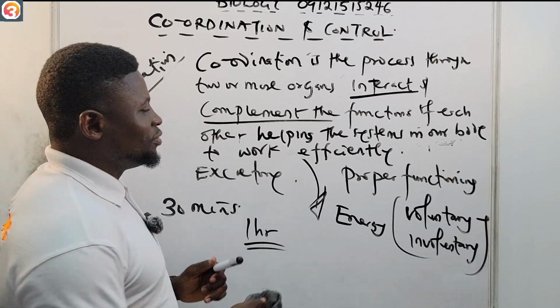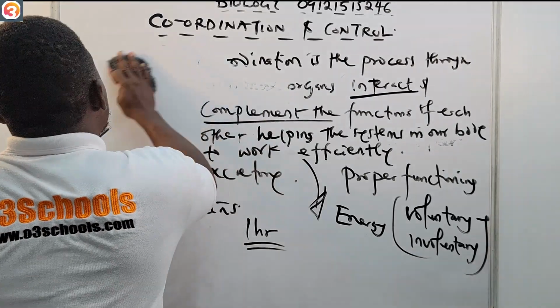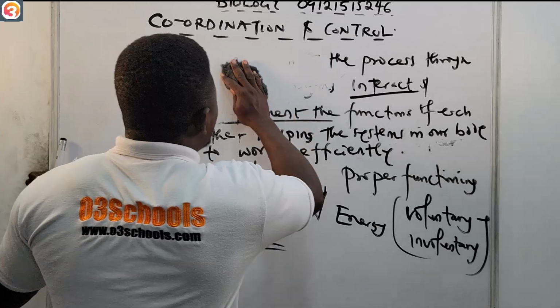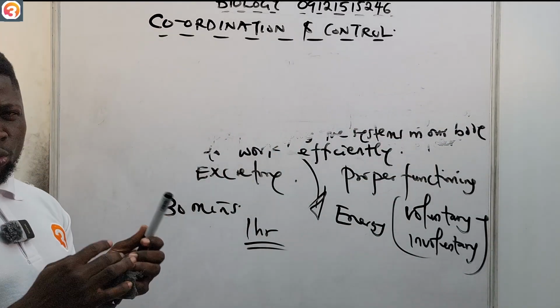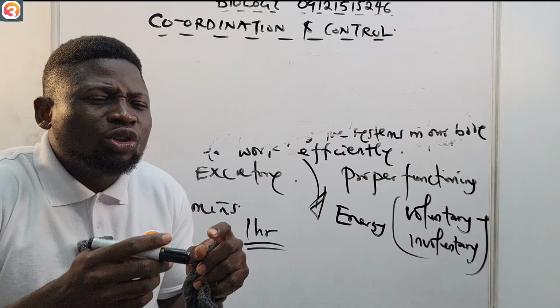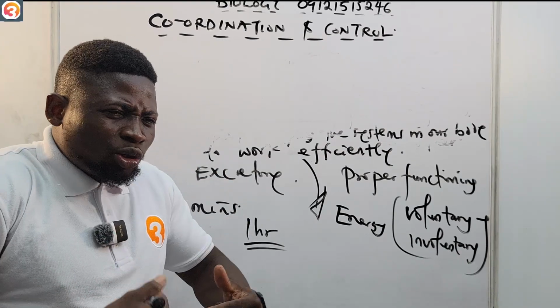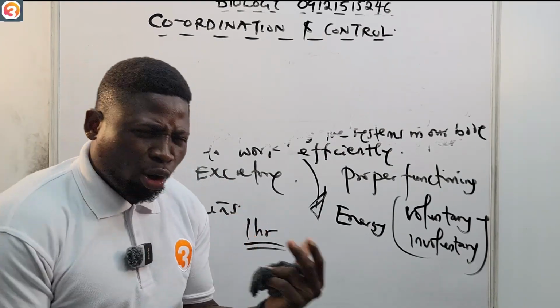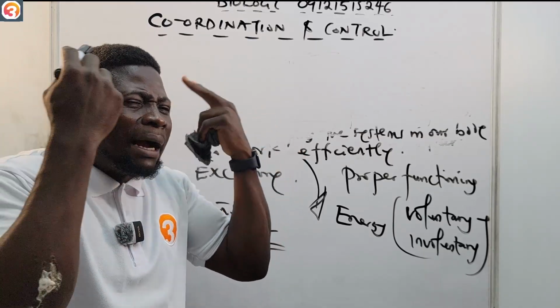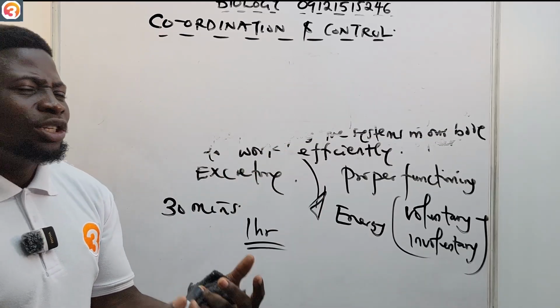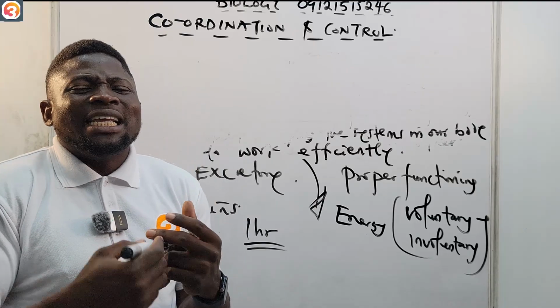Now, what is a voluntary action? The actions that you can consciously control are the ones we call voluntary. It is by your own volition, you thought about doing it. Those are voluntary actions.